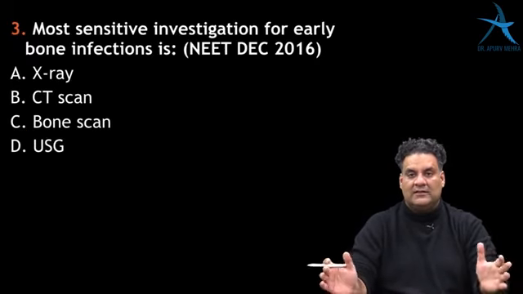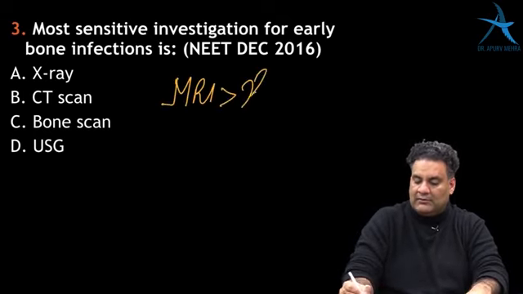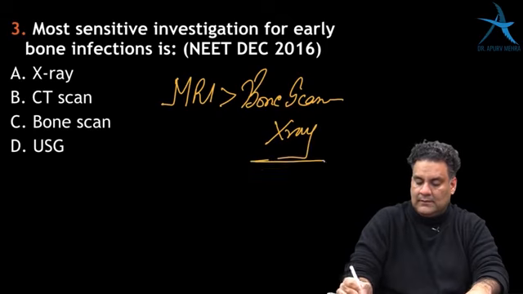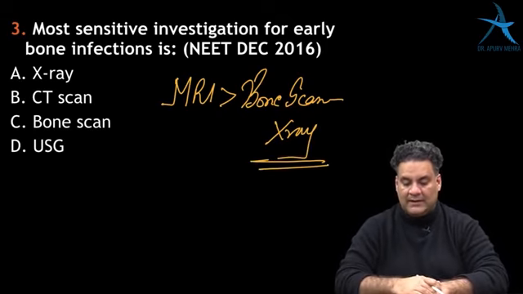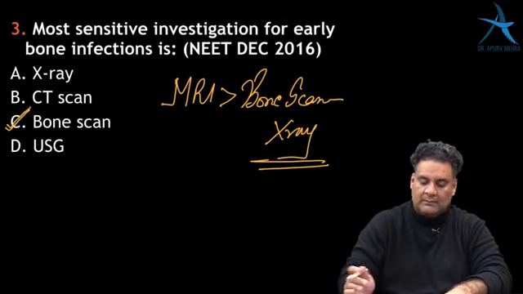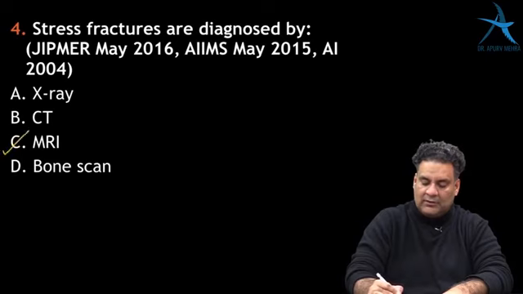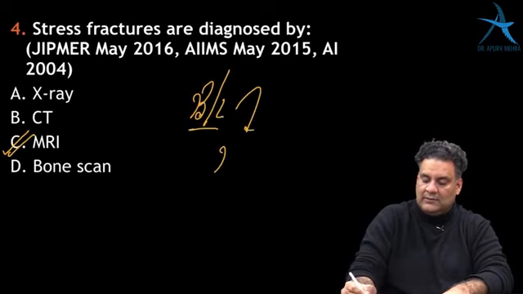Most sensitive investigation for early bone infections. If you have to pick up the first thing, it's going to be MRI, followed by bone scan, and then X-rays. So this is how you pick it up. If MRI is not there, you'll pick the answer as bone scan. Stress fractures are diagnosed by spot on MRI. If they mention bilateral, then the answer is going to be bone scan.